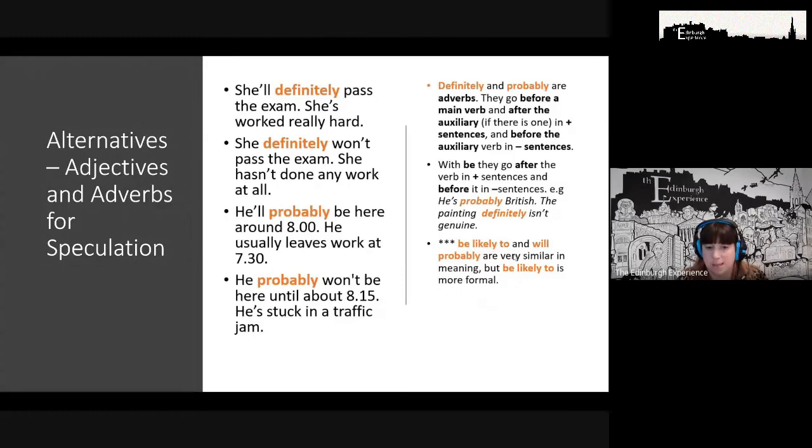Just to say, guys, as well, be likely to and probably are very similar in meaning. The meaning and the intensity is the same, but be likely to is a more formal tone and register. So be likely to is a great one to bring into your written English, for example, and probably is a great one to bring into your spoken English. Of course, it depends what you're writing. Yeah, but if we're writing an essay, be likely to looks better than probably.